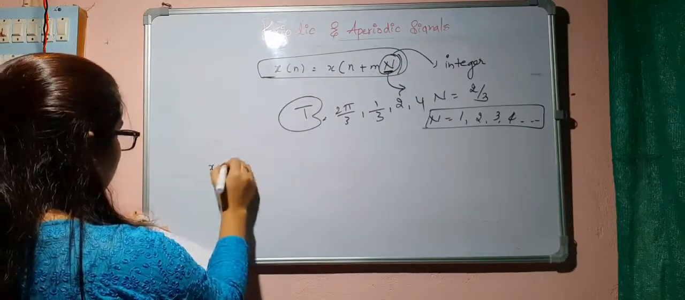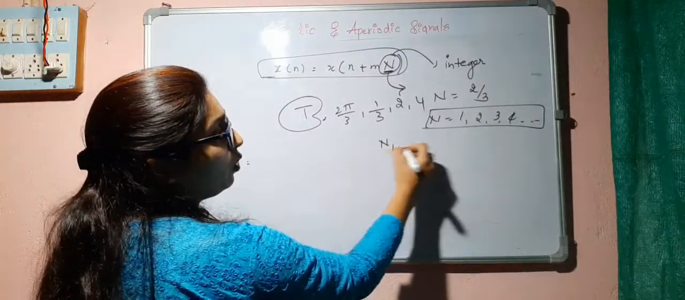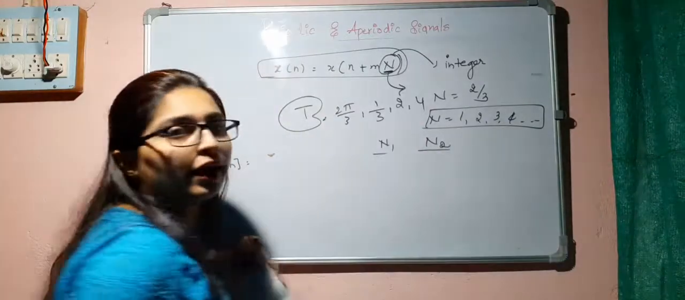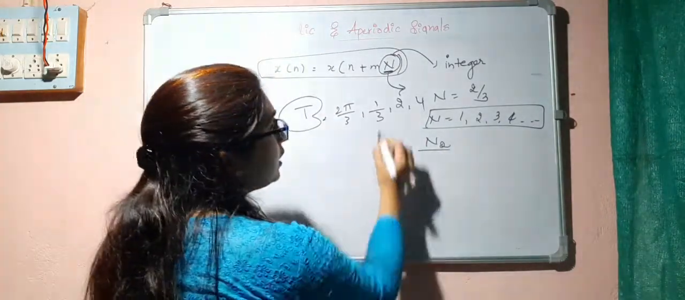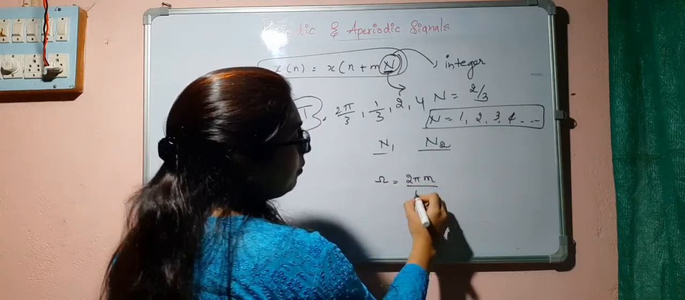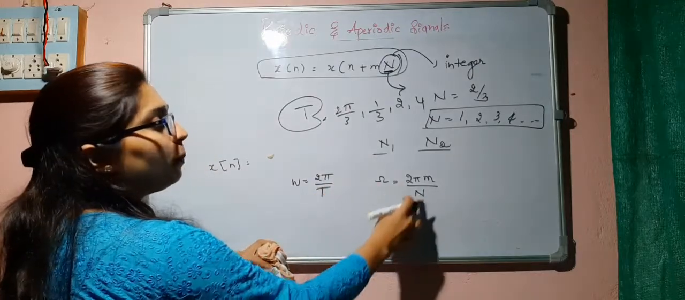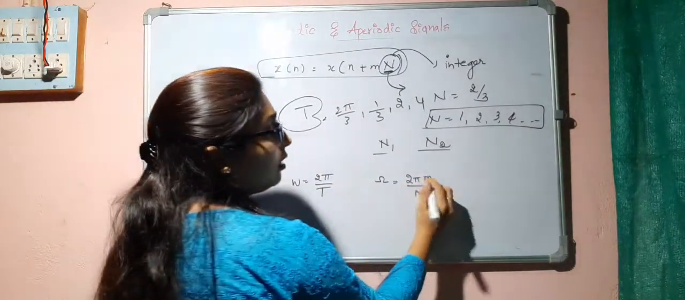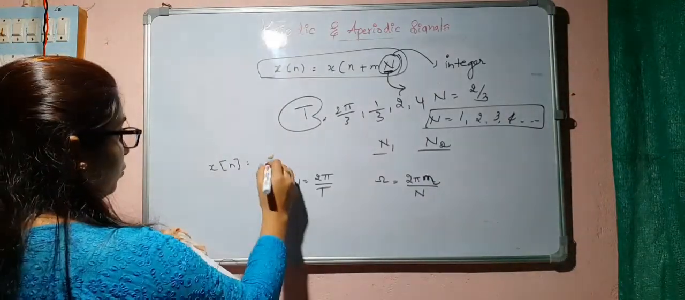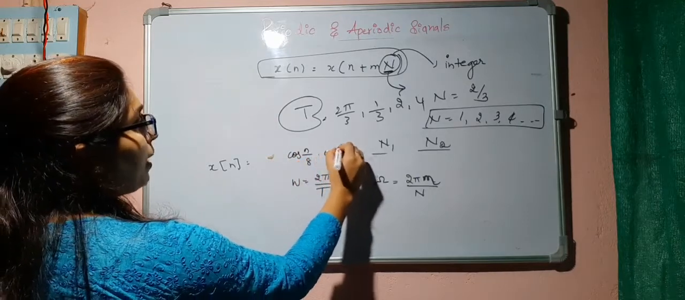If they give you a question like this, finding the fundamental time period is also the same thing. Find out N1, N2, and then find the LCM of N1 and N2. Another condition you must remember: here omega is equal to 2 pi m by N, whereas there omega was 2 pi by T. Now x of n is equal to cos of n by 8 into cos of pi n by 8.